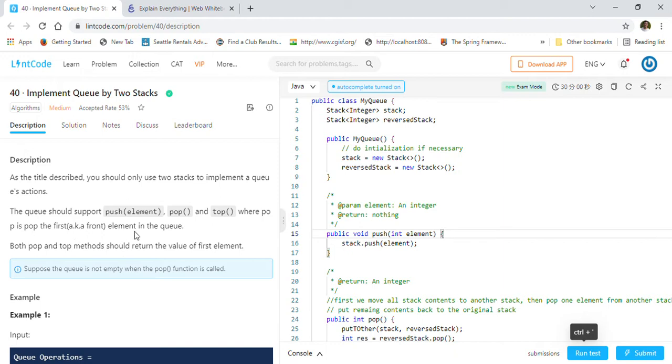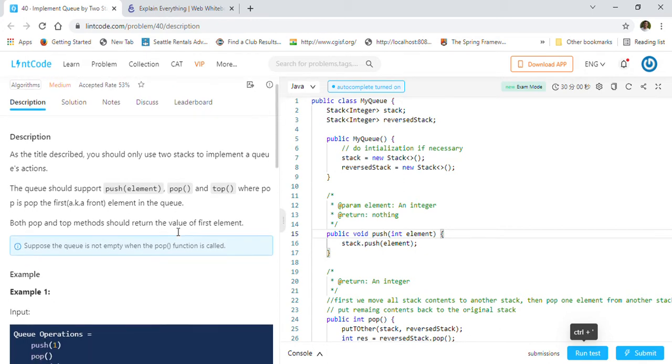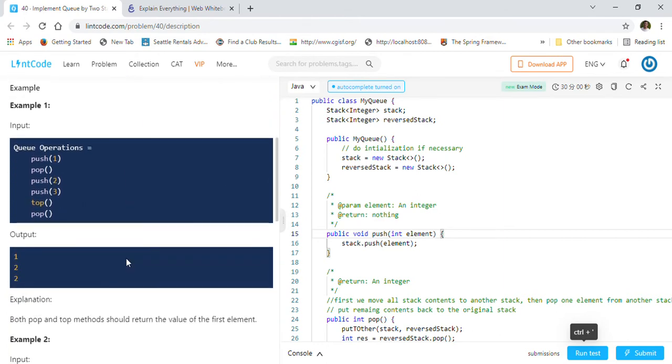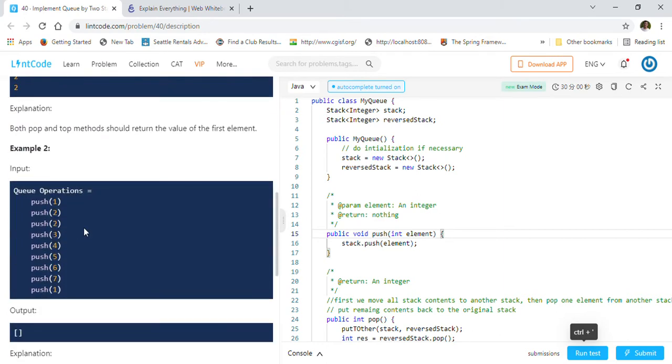The queue should support push, pop, and top, where pop is pop the first element in the queue. Both pop and top methods should return the value of the first element. Suppose the queue is not empty when the pop function is called. So they have given us two examples here.